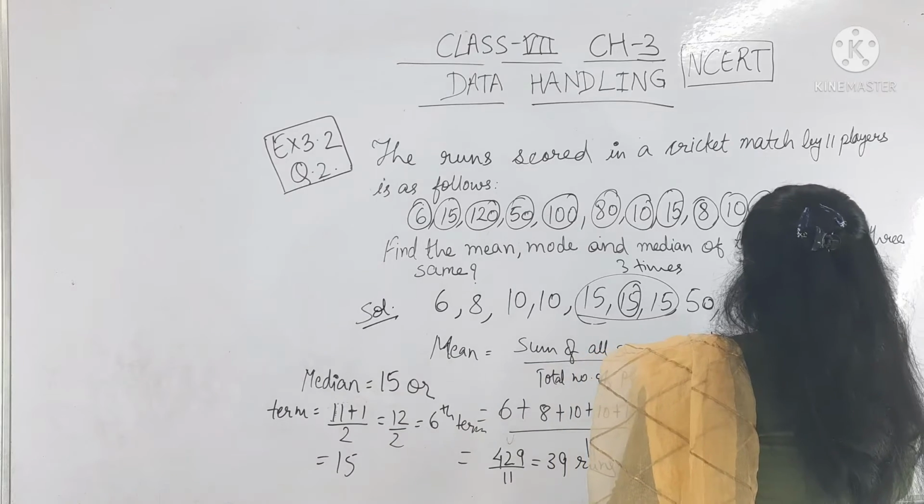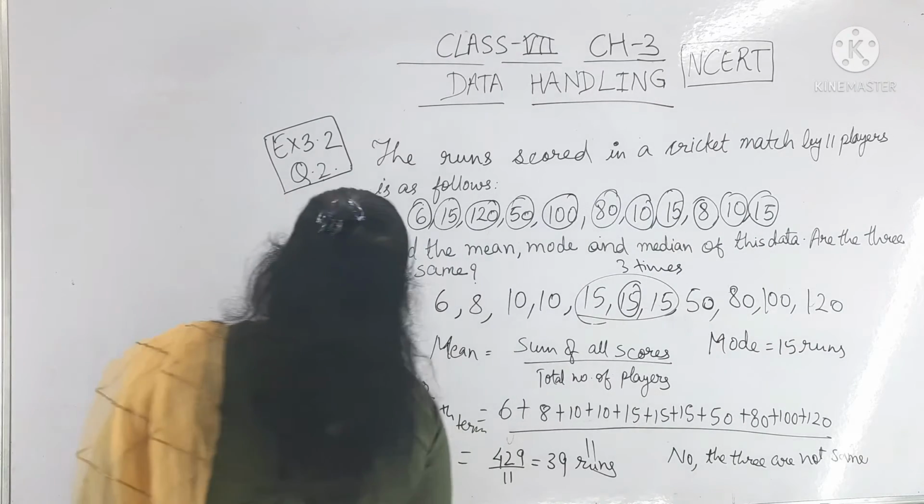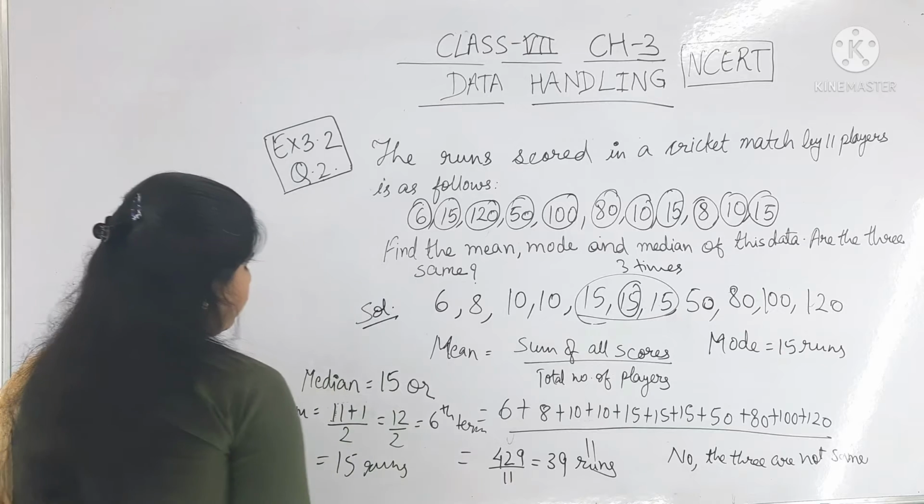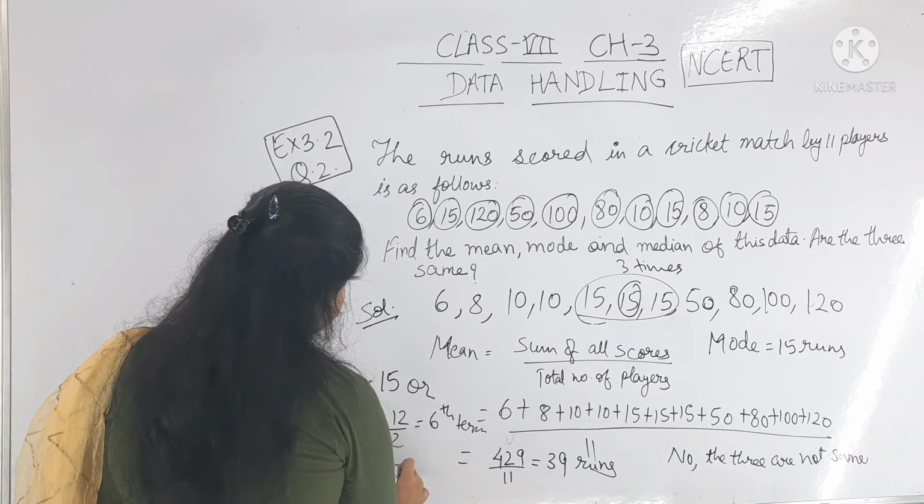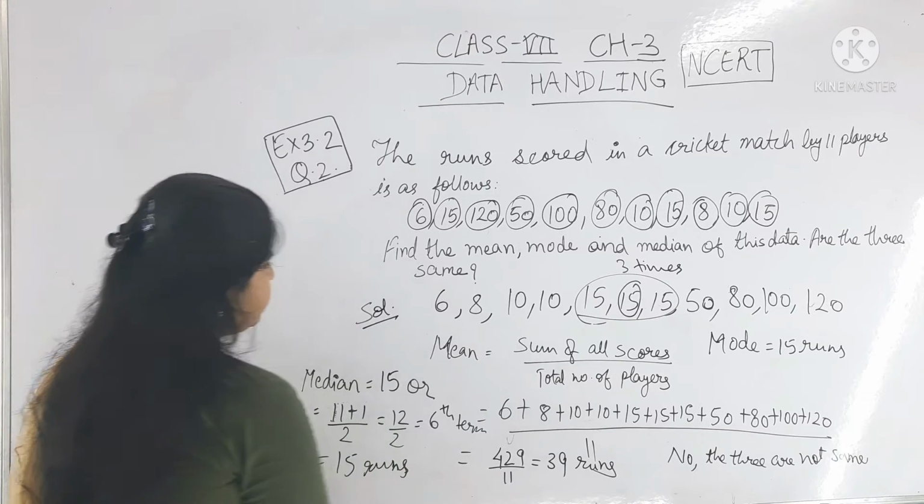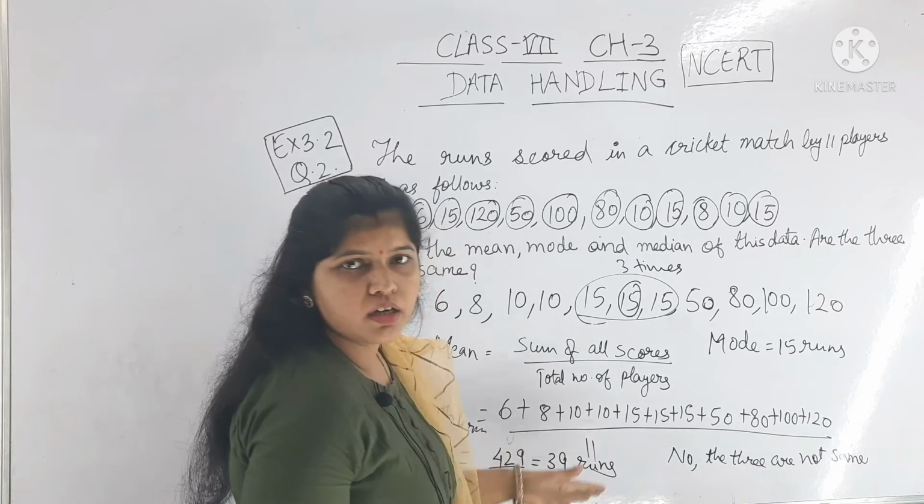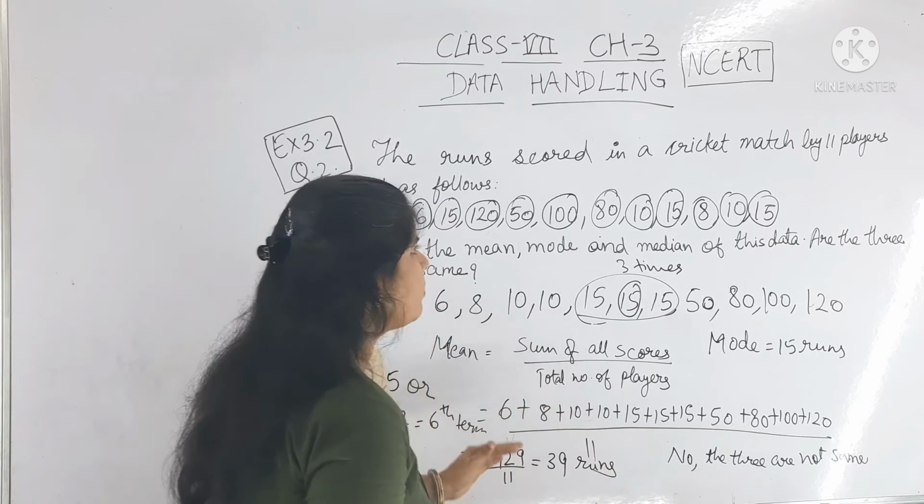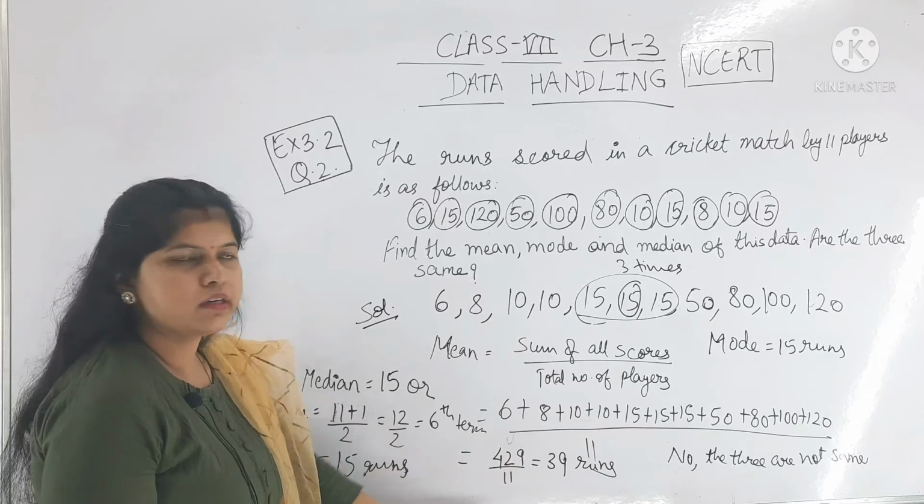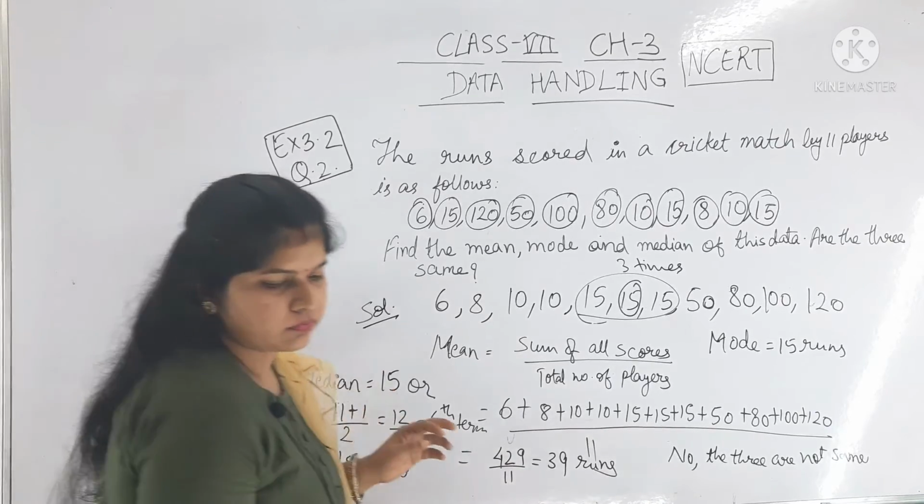Here 15 runs, here is also 15 runs. You have to write the unit: it is in centimeter, so you have to write centimeter. It is in mm, so you have to write mm. It is in runs, so I am writing here runs. This is question number 2.